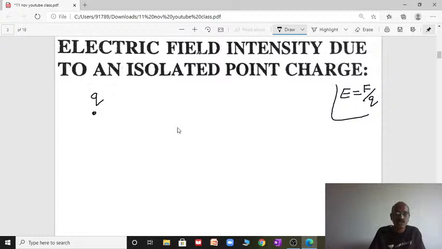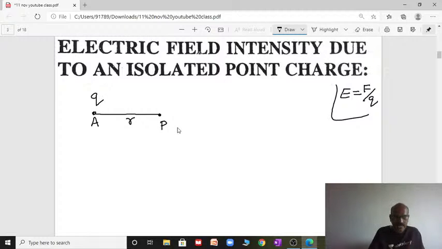Now the point charge you consider produces an electric field. Now this point charge is placed at point A. Within this electric field, consider a point P at a distance R.